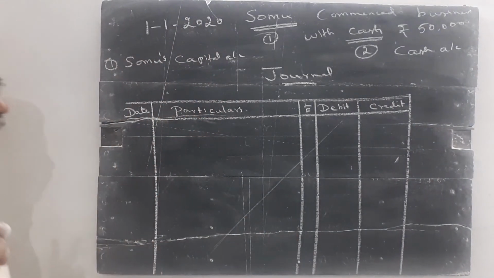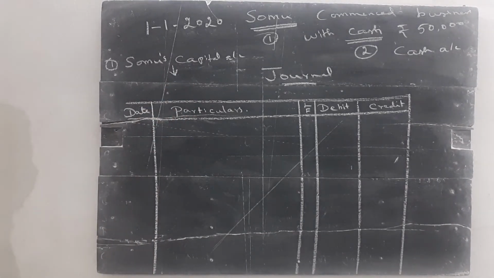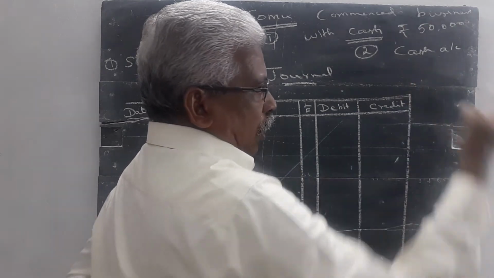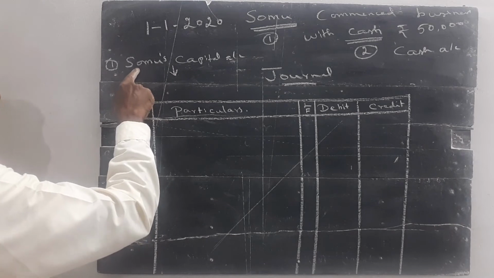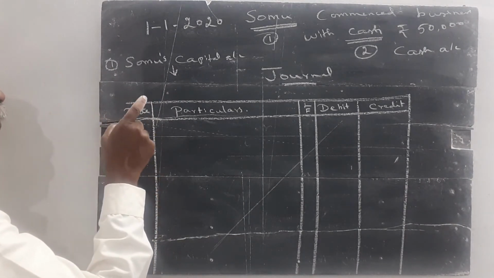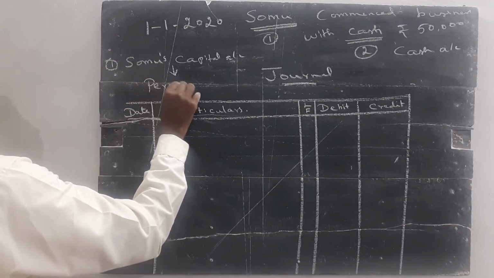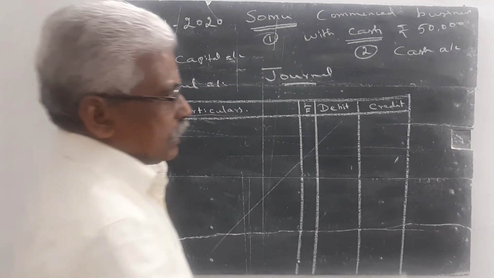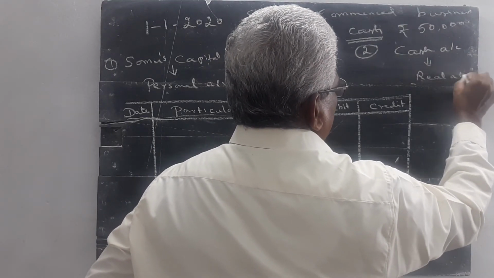Then, second duty, we have to identify whether Somu's account is a personal account, real account or nominal account. Is the cash account a real account, personal account or nominal account? Somu, the account starts with the name of the person. So, if the account starts with the name of the person, it is a personal account. Cash is an asset. So, asset is the real account.